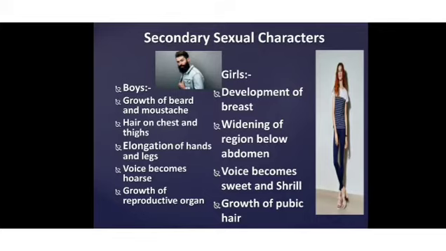So all this development that occurs in girls, such as development of breast, widening of the region below the abdomen. Abdomen means stomach region. Below that region you can see the hips. That region will increase for girls. The voice becomes sweet and shrill, and at the same time hair growth will occur in pubic parts. Pubic parts means private parts.